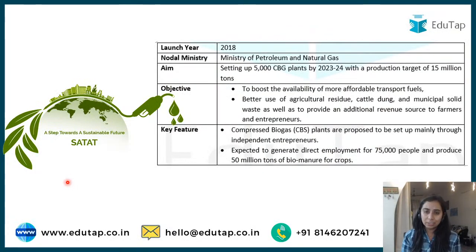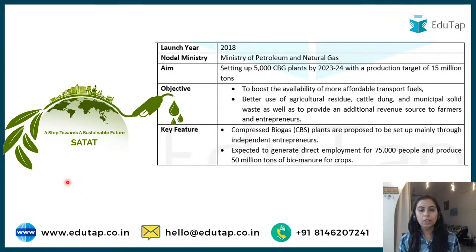So let's read about Satat now. Satat, a step towards a sustainable future. The launch year was 2018. The Ministry of Petroleum and Natural Gas is implementing it, and the aim is to set up 5,000 compressed biogas plants by the year 23-24, and the production target is 15 million tons. So you must know the aim of the Satat scheme and which ministry it is. It's easy. You have seen the companies, Oil India, GAIL, all these. So oil, natural gas related, the petroleum ministry.